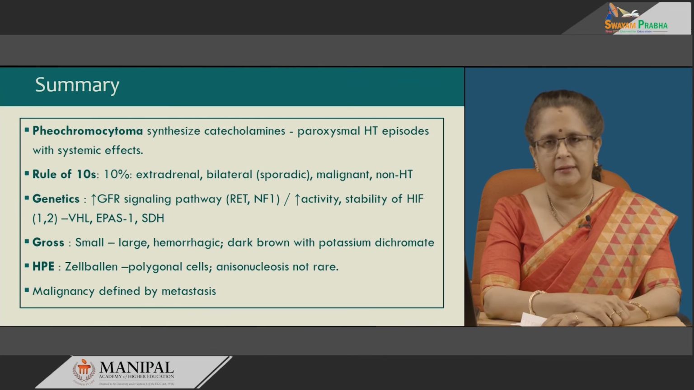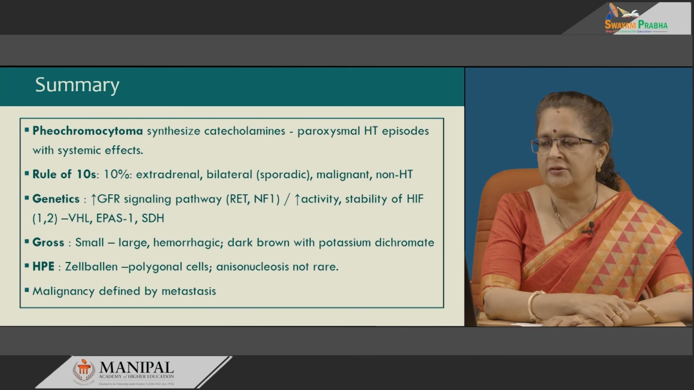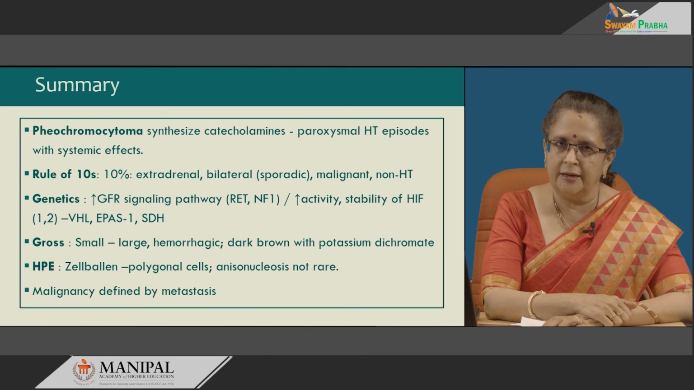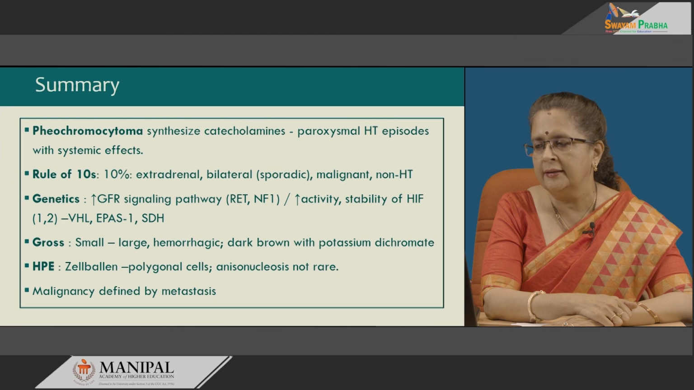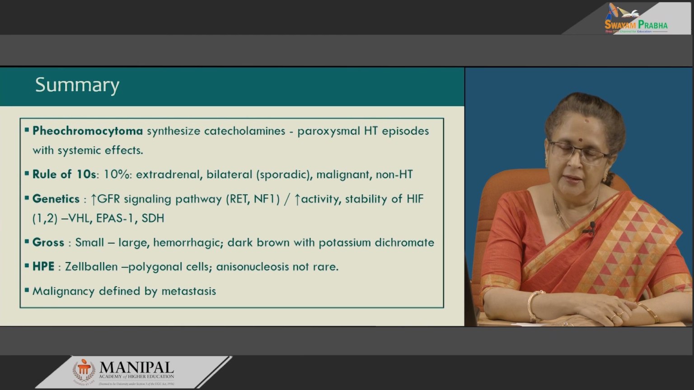Pheochromocytomas synthesize catecholamine, which is associated with paroxysmal hypertensive episodes with systemic effects. Rule of 10 is very important here, that is 10% are extra-adrenal, bilateral when sporadic, and malignant as well as non-hypertensive. Genetics involve two most important pathways.